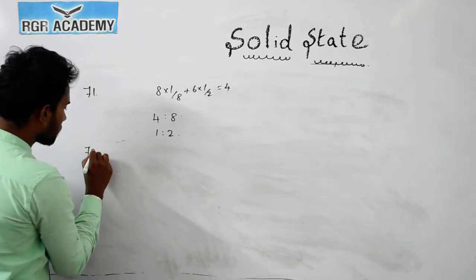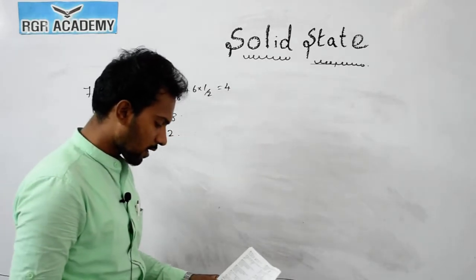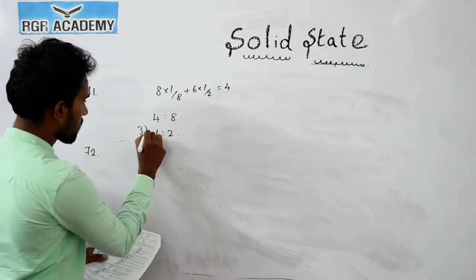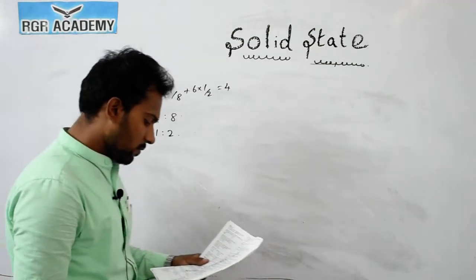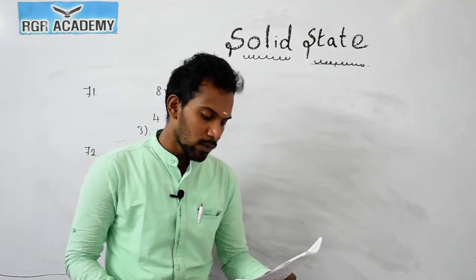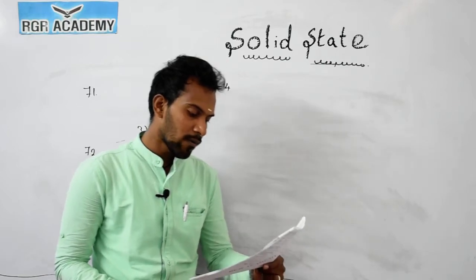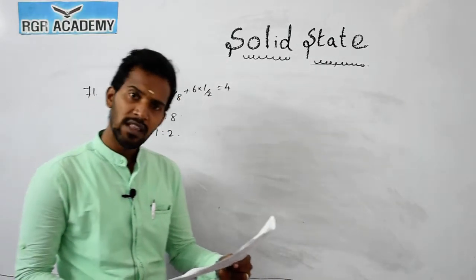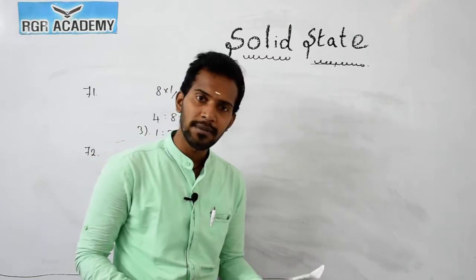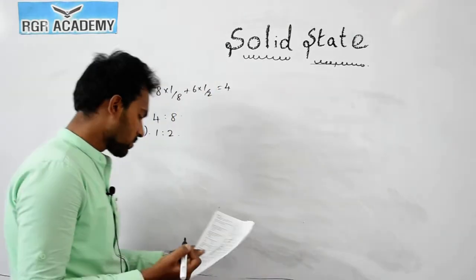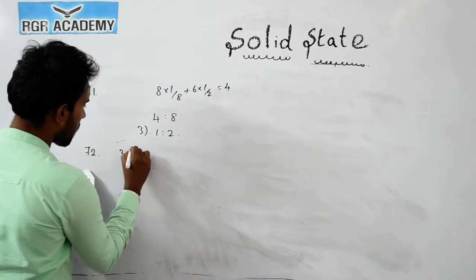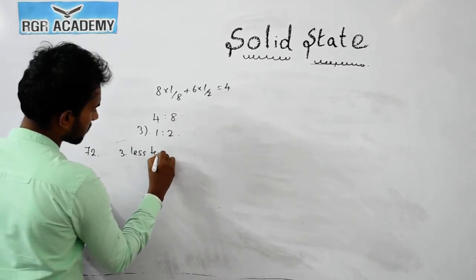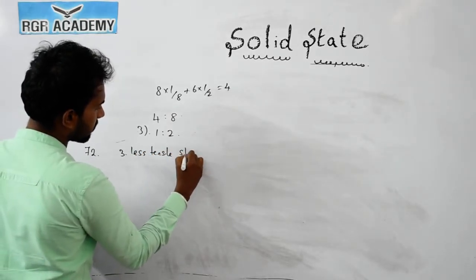Now question number 72. So the answer is 3. If a non-metal is added to the interstitial sites of a metal, then the metal has less tensile strength. So the answer is 3, less tensile strength.